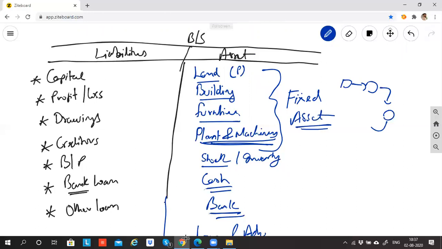And I told you that land, building, plant and machinery are also called fixed assets. Correct? Three conditions have to be satisfied. What are they? Own. Then increase business or maintain business. And more than one financial year. More than one financial year. This is the definition of fixed asset. Is this point clear, guys?